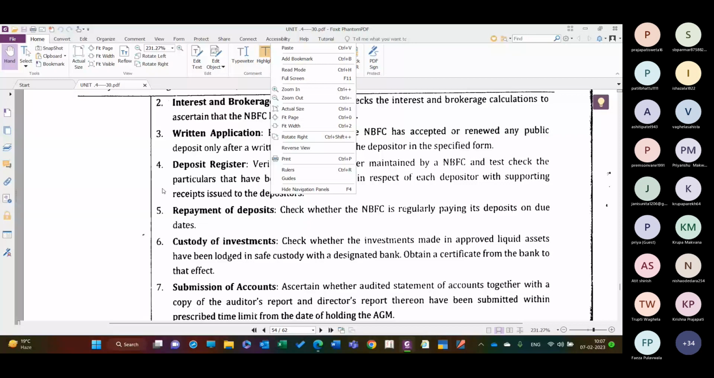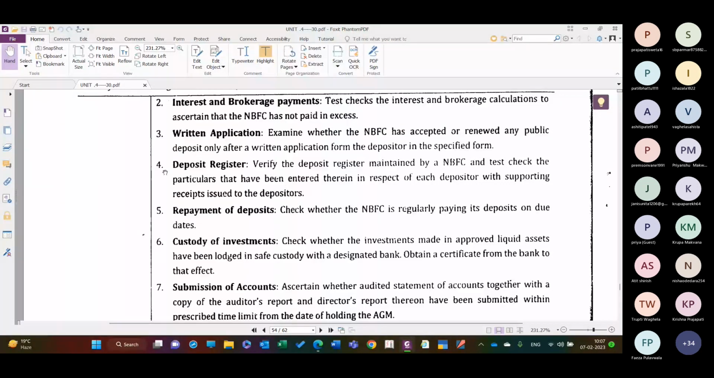Written applications. Examine whether the NBFC has accepted or renewed any public deposit only after a written application form of the depositor in the specified form. Obviously, nowadays it may be electronic. Written application doesn't mean it is in hard copy. It can be in electronic mode, right? But it should be approved by the depositors. Then only they can accept the deposits.